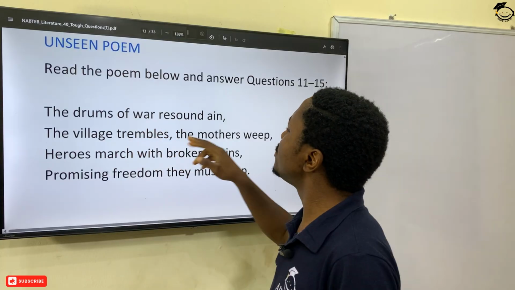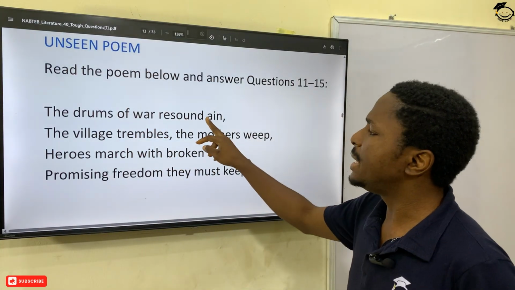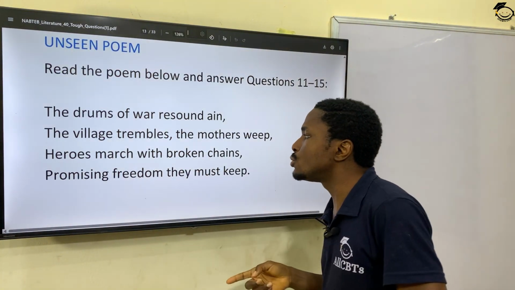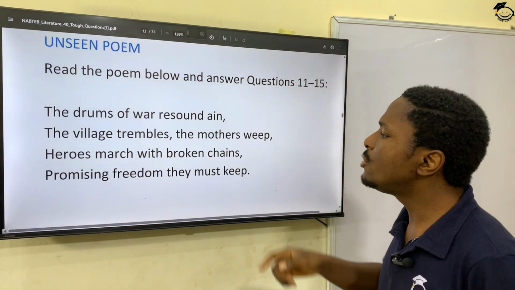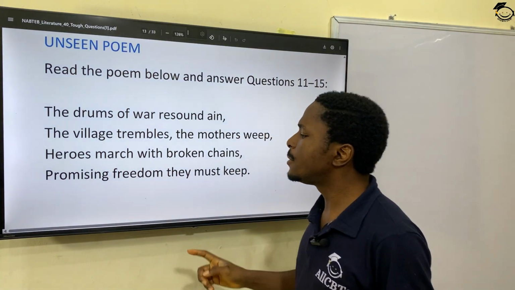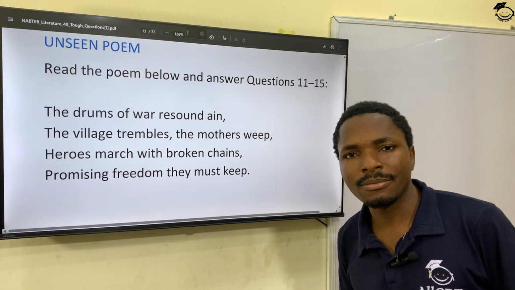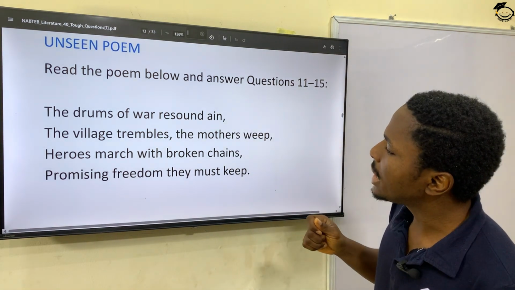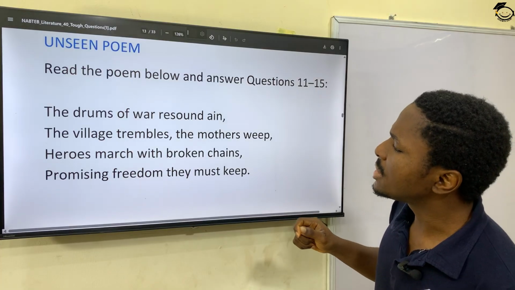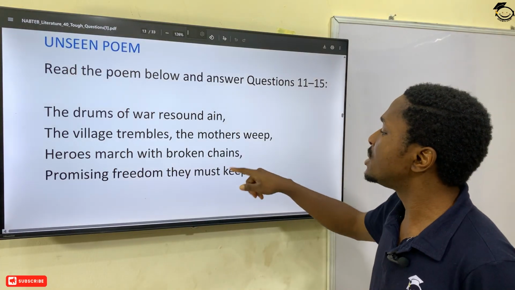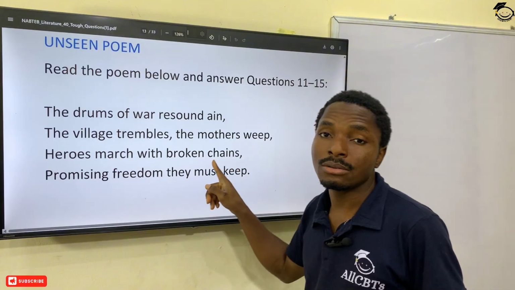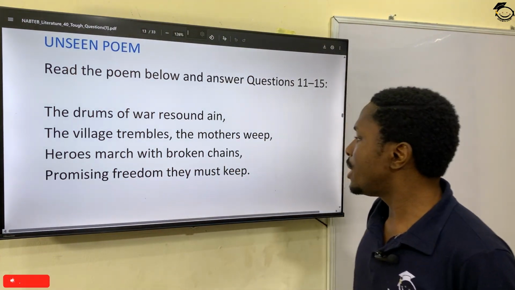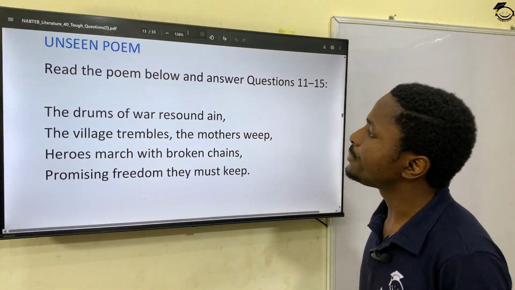The drums of war resound pain. The villagers tremble, the mothers weep. Heroes march with broken chains, promising freedom they must keep. Interesting. So this is a poem, a sad poem, because we see pain, we see weep, we see chains, talking about bondage. We see freedom, talking about liberty. All right, so let's go to the questions now.